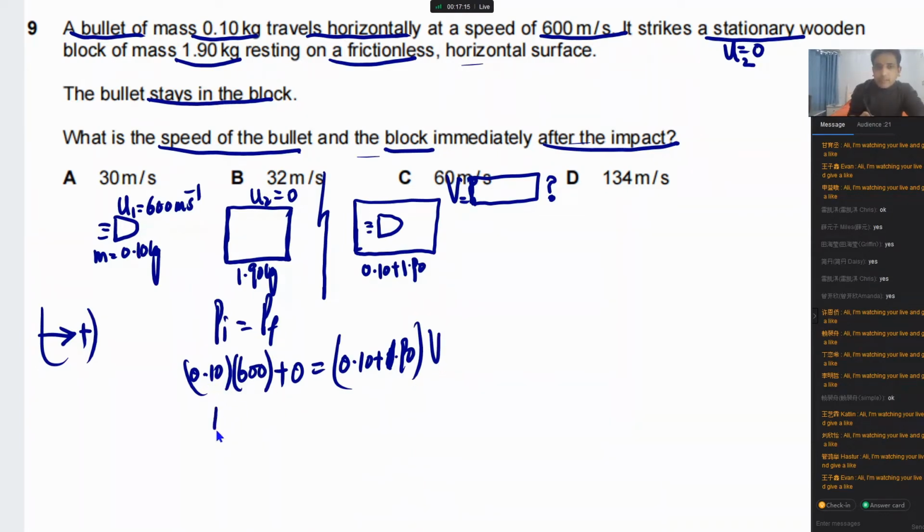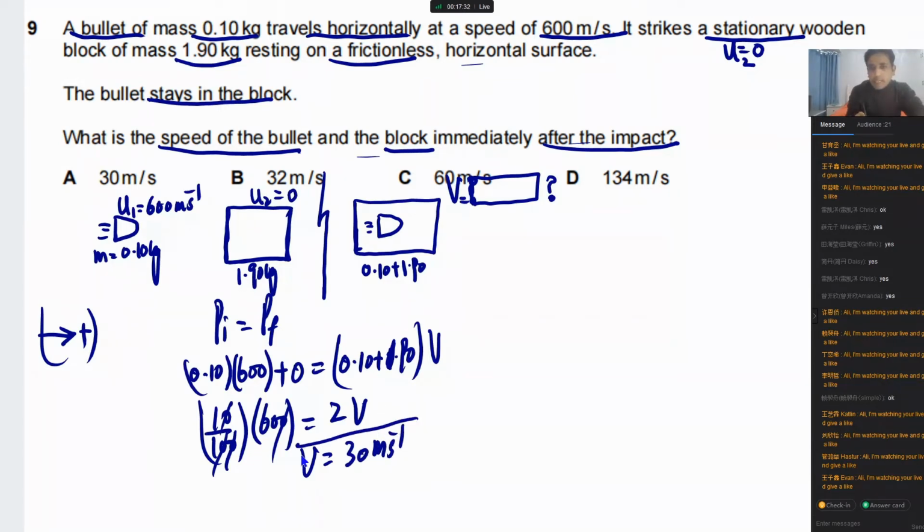If we simplify this one, you have 10 divided by 100, and this is multiplied by 600, and here we have 2 times V. So this 0 we can cancel with this 0. So the V in this case has to be equal to 30 meters per second. So the answer for this question is A. So this is how you need to approach this problem.